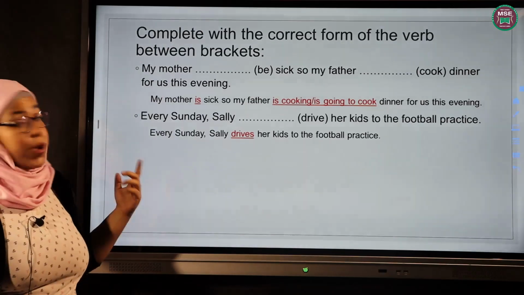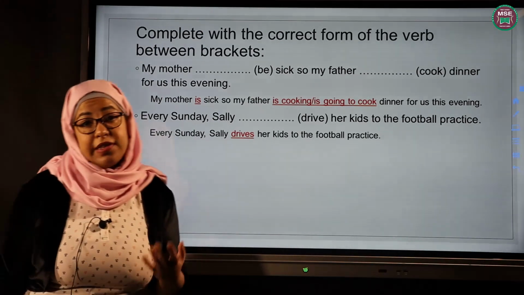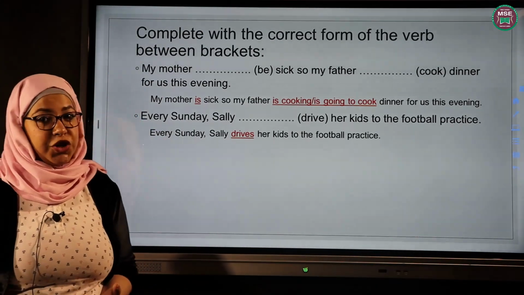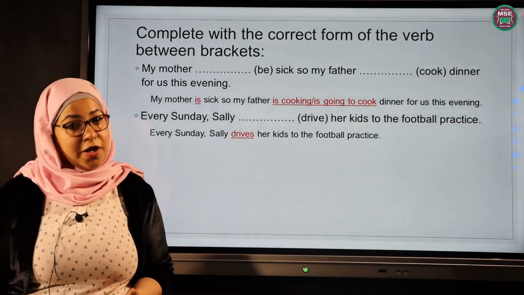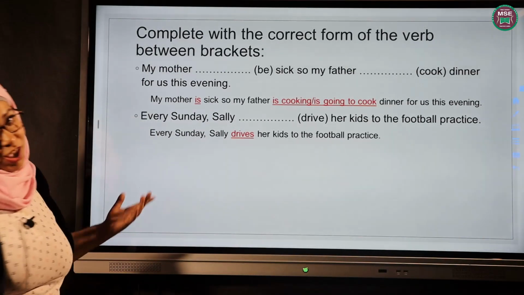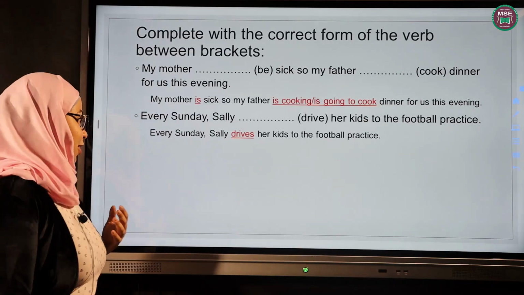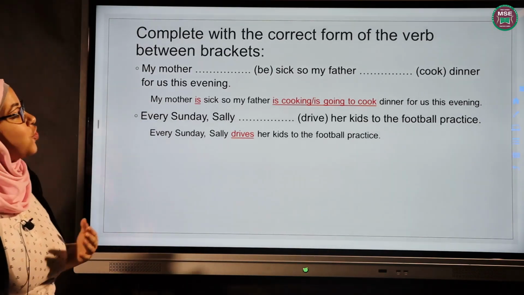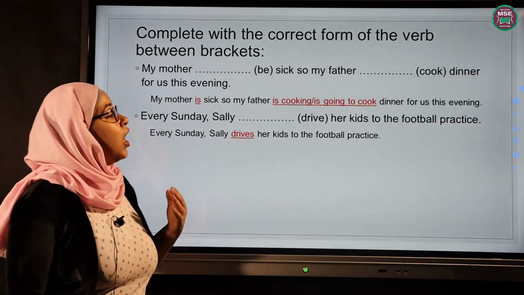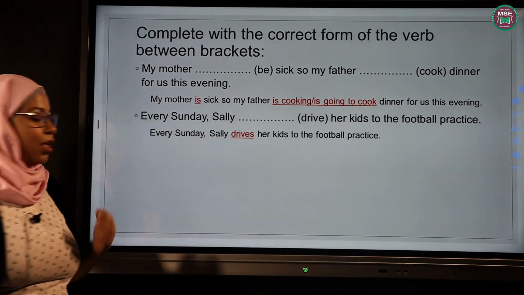And also here we have a time expression for the present simple. What is the time expression we have? Can you answer that question? It's every. I'm sure you answered correctly. So, Sally drives her kids to the football practice every Sunday.